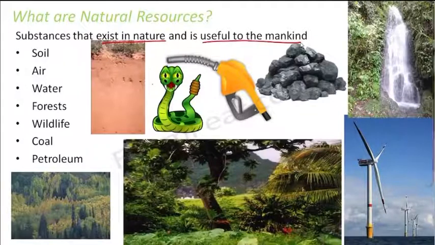Similarly, forests are the best supplier of wood with the help of which we construct so many furnitures and things. Coal and petroleum we have already discussed in our previous lesson while talking about fossil fuels. We have seen how they help in generating a tremendous amount of energy and how that energy is useful in generation of electricity and also for other purposes like cooking. So these are some of the natural resources.